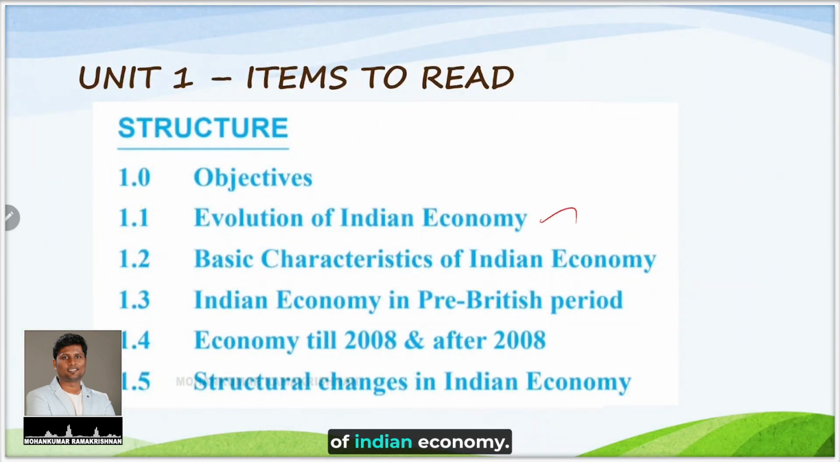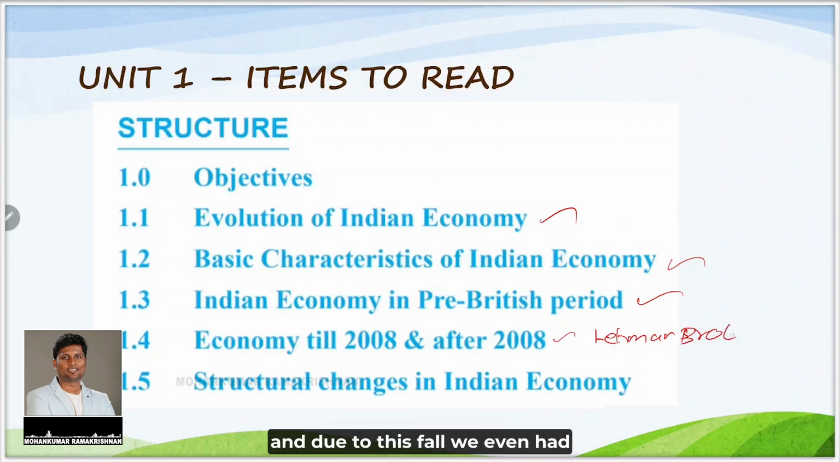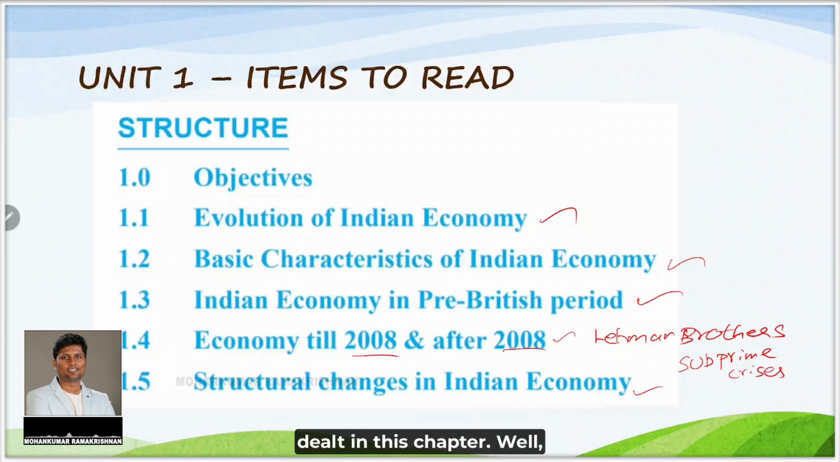Number 1 is the evolution of the Indian economy: basic characteristics of the Indian economy in the pre-British period, the economy till 2008 and after 2008. 2008 is a very important year, with the fall of Lehman Brothers, and due to this fall we even had a great economic depression. We call it the subprime crisis. Then the structural changes in the Indian economy, and of late, what has happened and what the after effects of COVID are. So these things will be dealt with in this chapter.